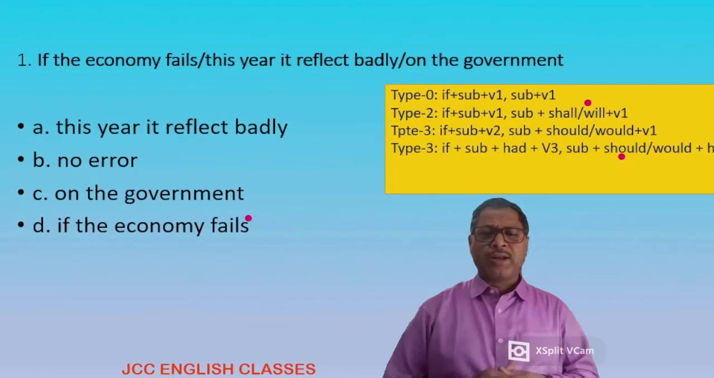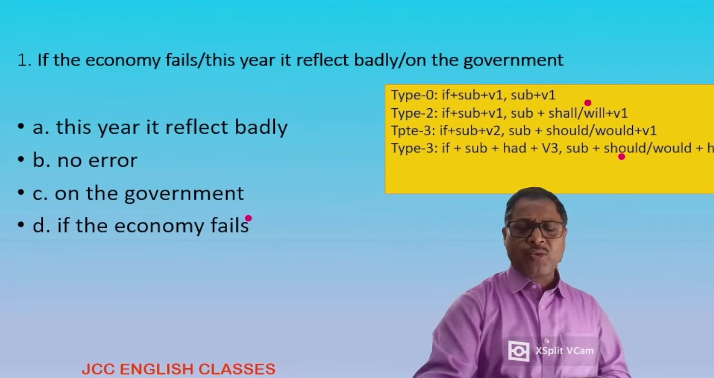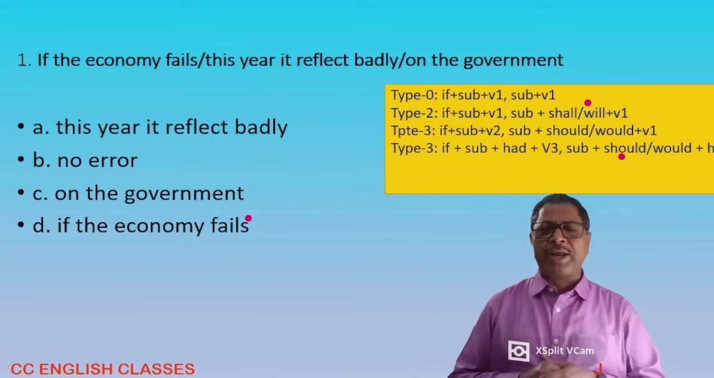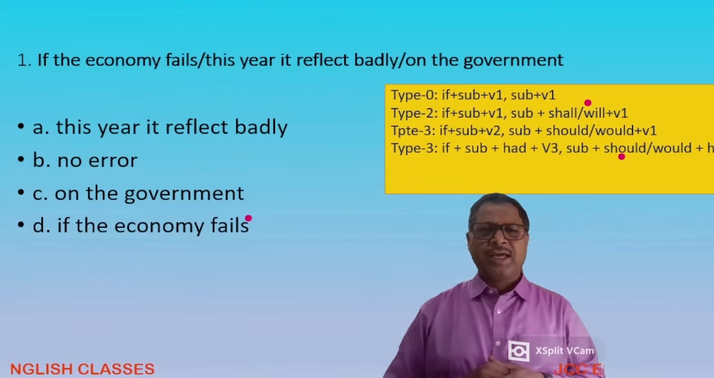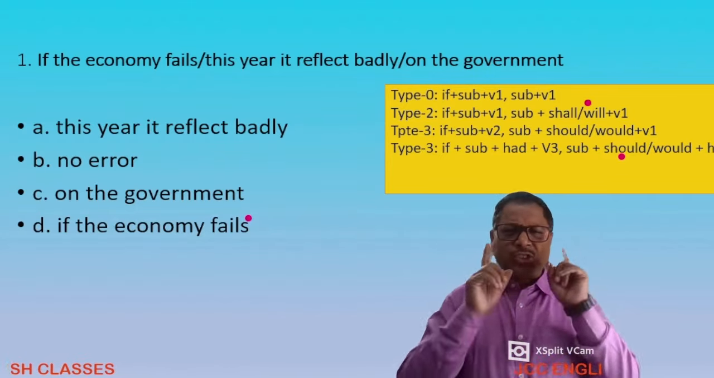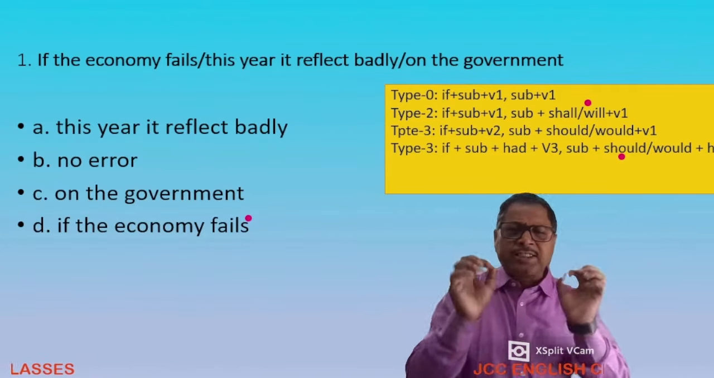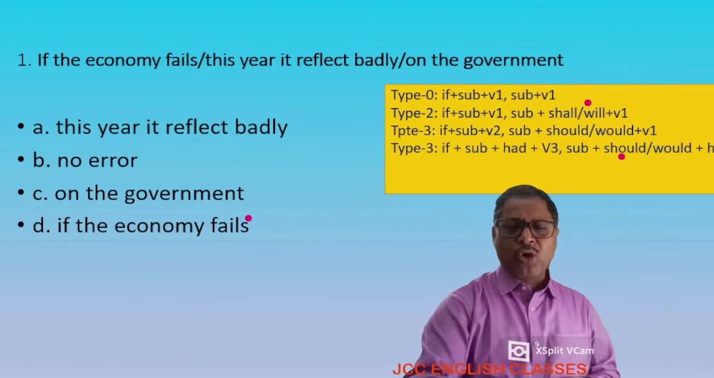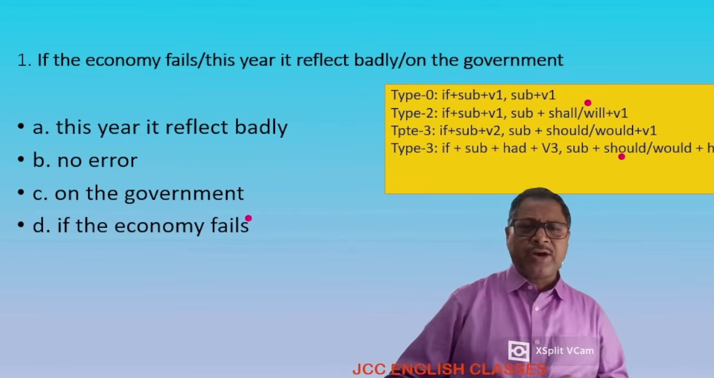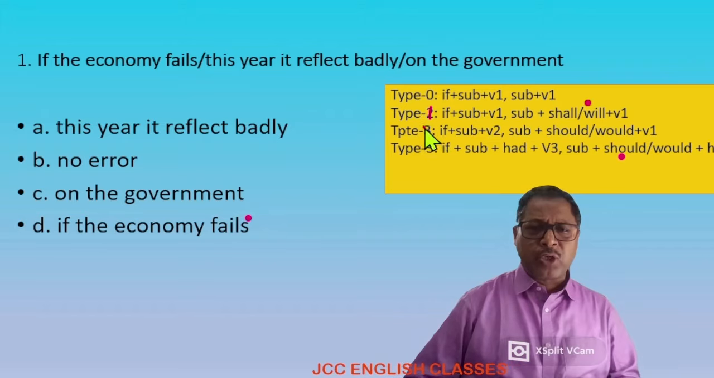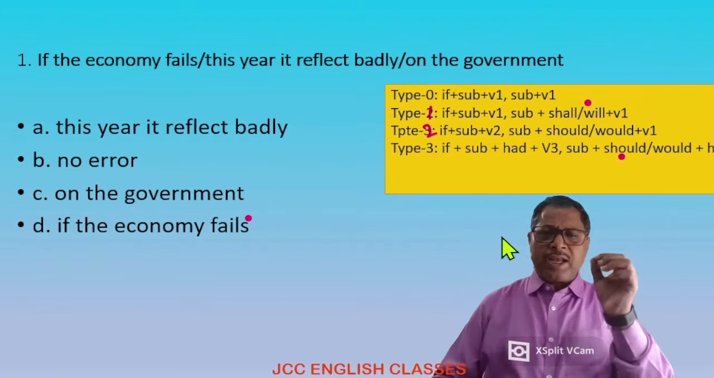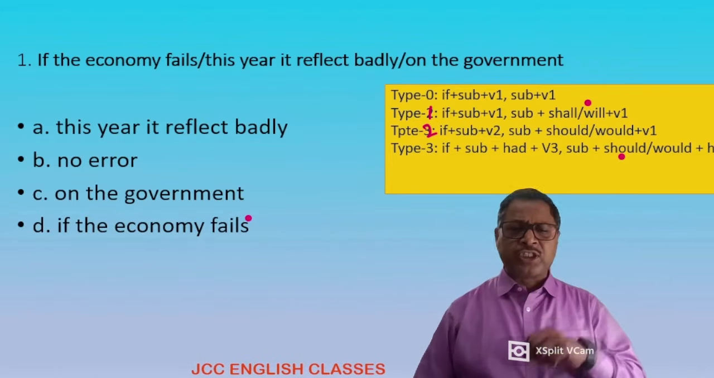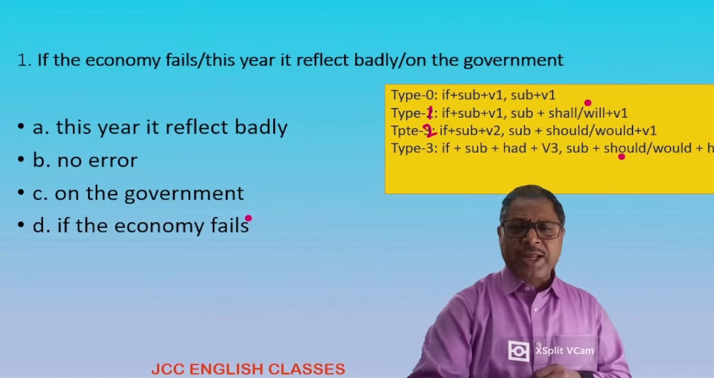In question number 1, what do we see? We see: if the economy fails this year, it reflects badly on the government. Look at the sentence, students. This question comes under conditional sentences. In a conditional sentence, we follow 4 rules: type 0, type 1, type 2, type 3. Already you must have read these things. Today, I have written these rules again.